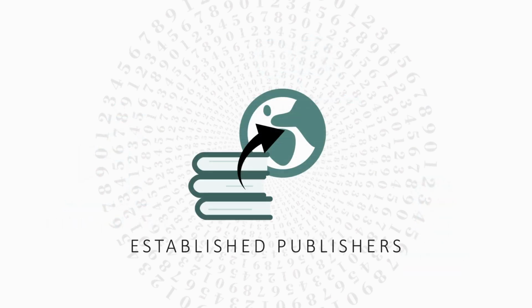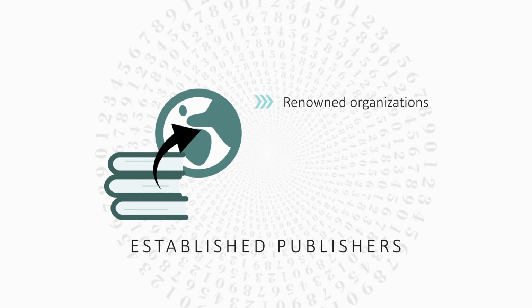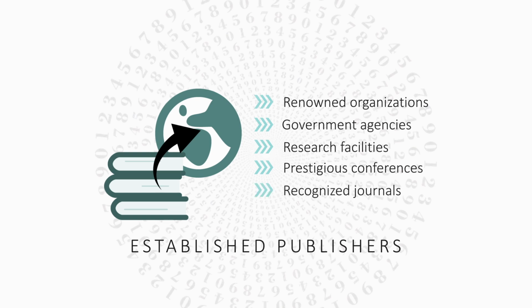Examples of established publishers are renowned organizations such as the United Nations, which publish reports, institutions such as government agencies and research facilities like universities, which also publish reports and proven theses, prestigious conferences, recognized journals, and scientific magazines.